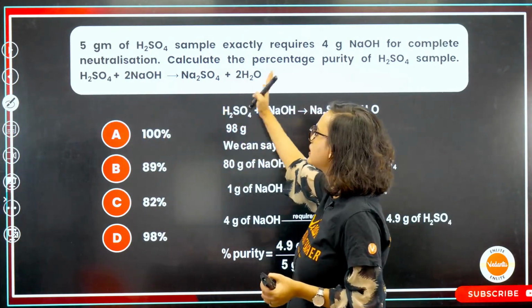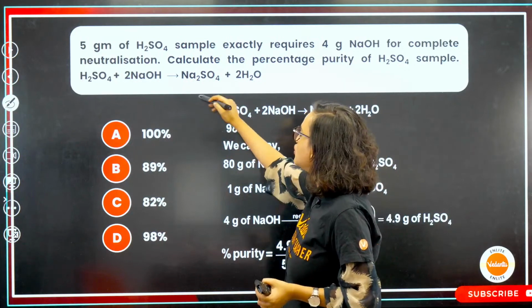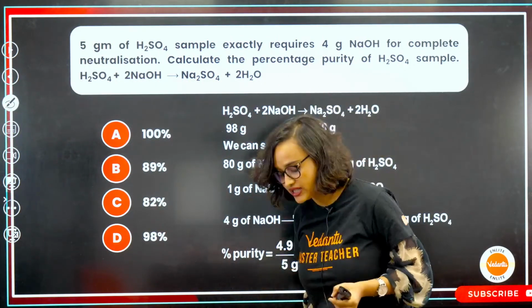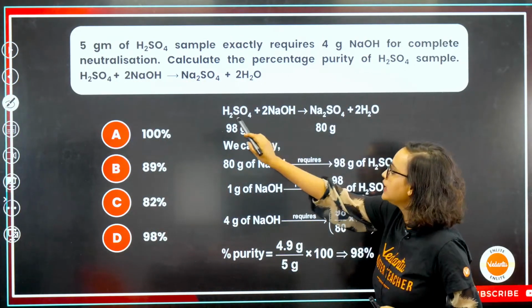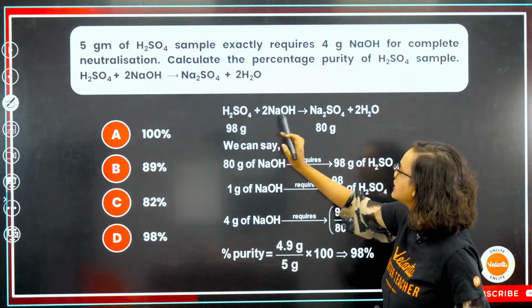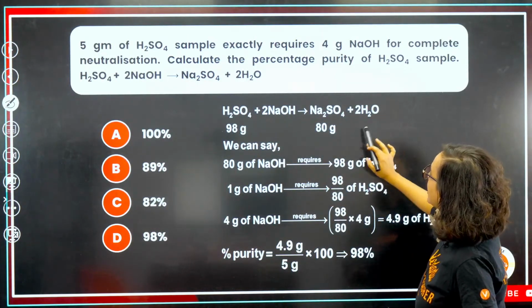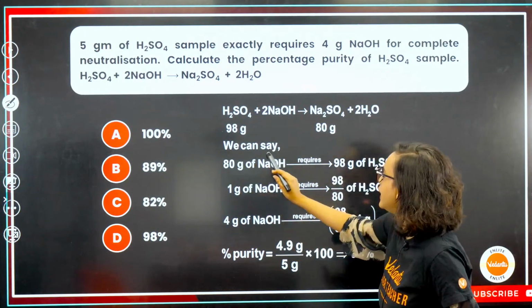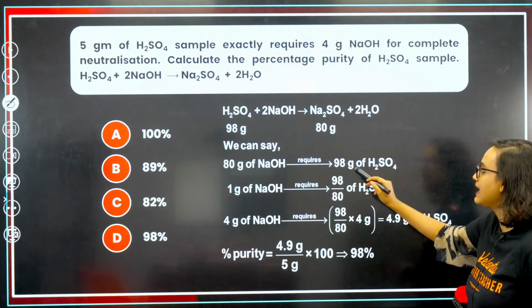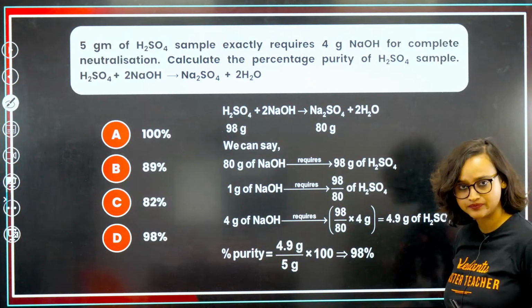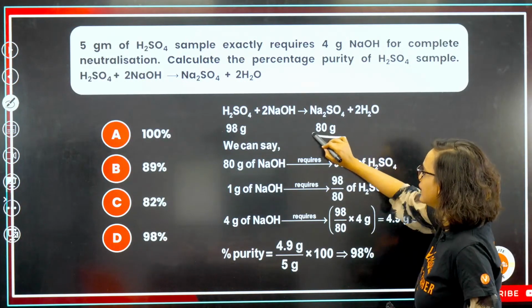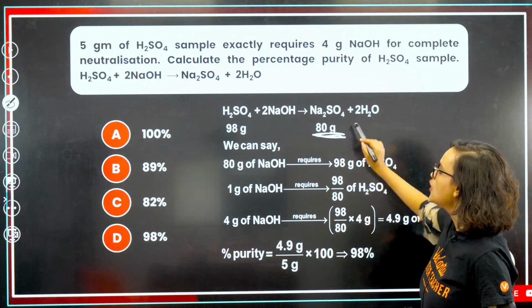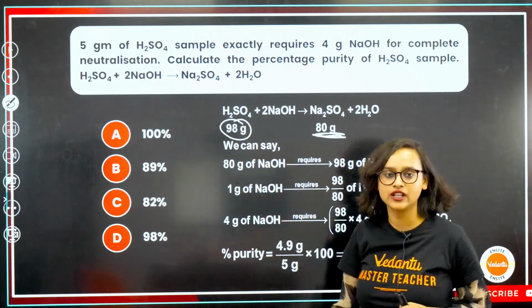H2SO4 plus 2 NaOH will give Na2SO4 plus 2 H2O. That means H2SO4 is 98 gram, 2 NaOH is 80 gram. So we can say that 80 gram of NaOH requires 98 gram of H2SO4.